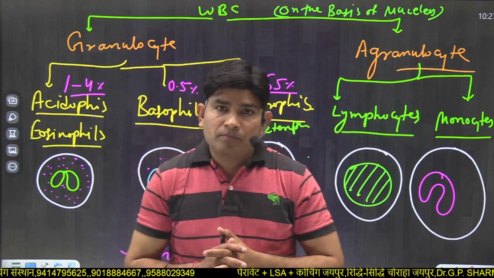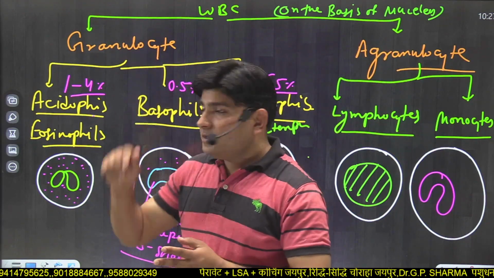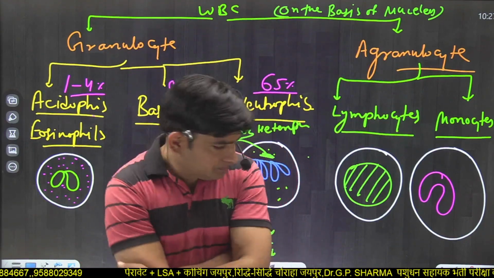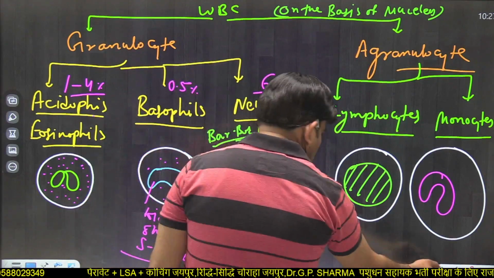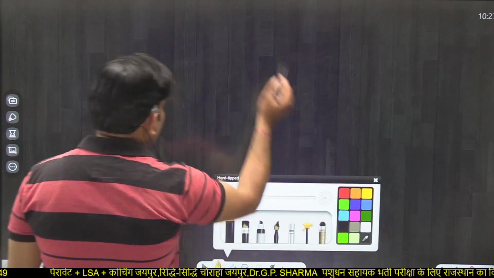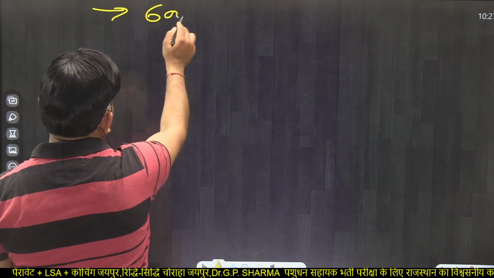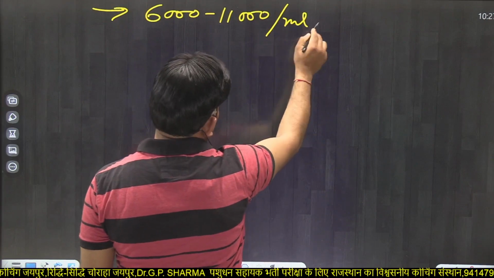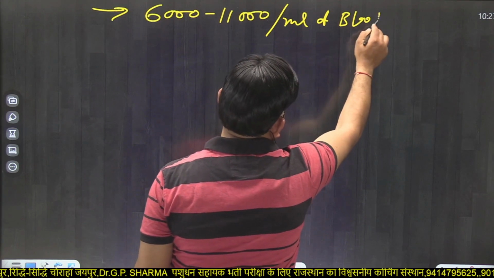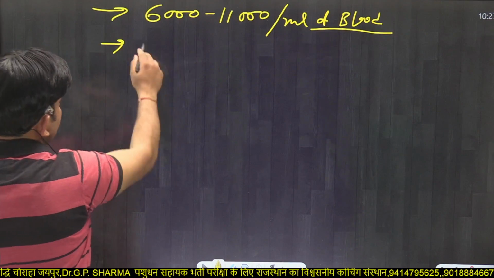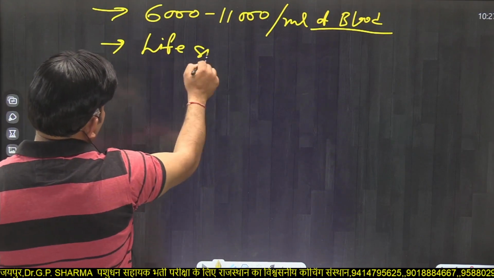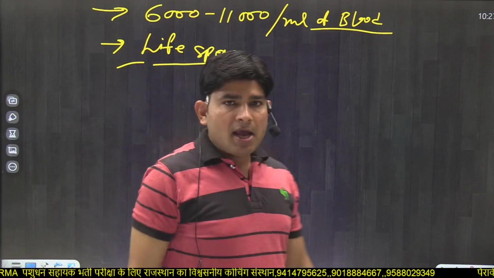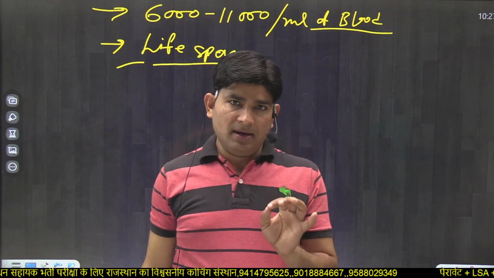Now we are studying how many WBCs are present in blood. So WBCs are about 6,000 to 11,000 in number per ml of blood. And another thing, the lifespan of WBC. Listen, WBC has no fixed lifespan.